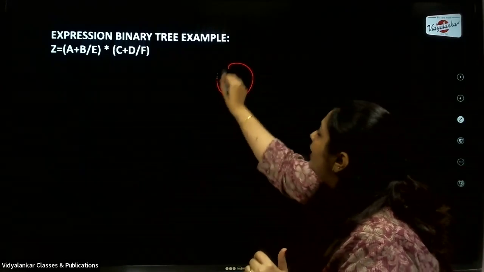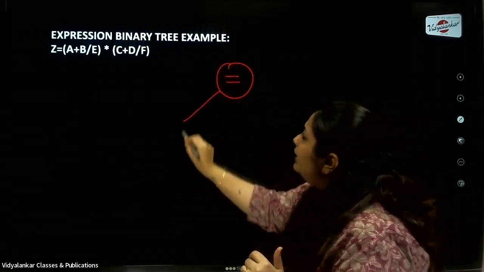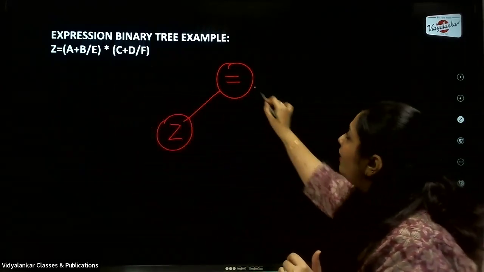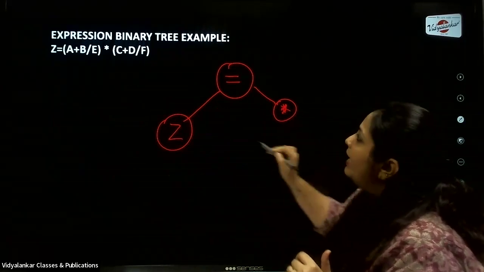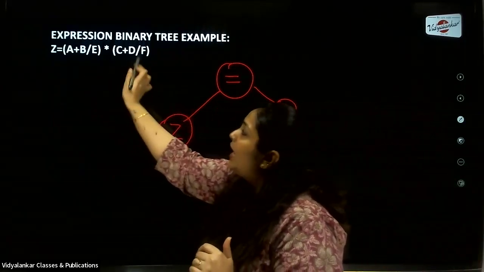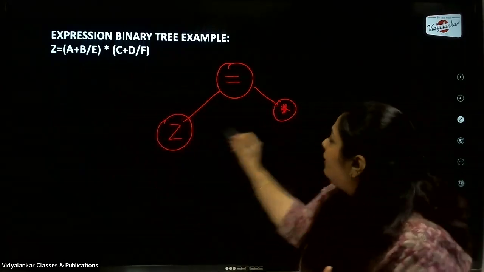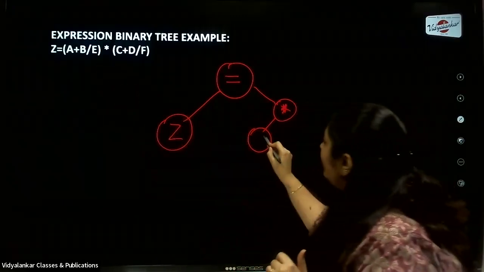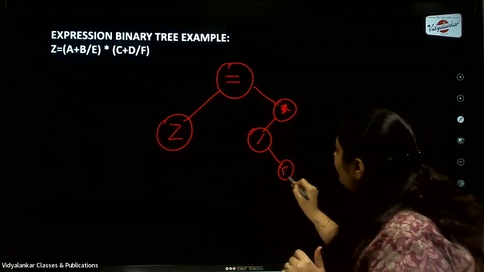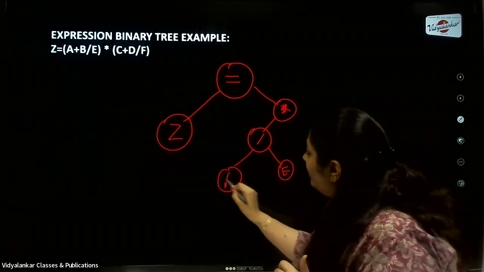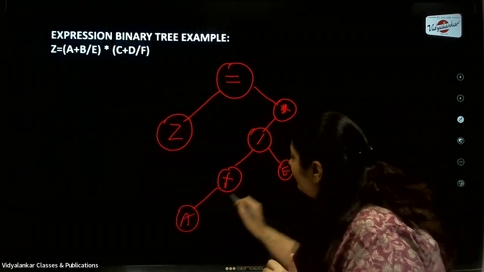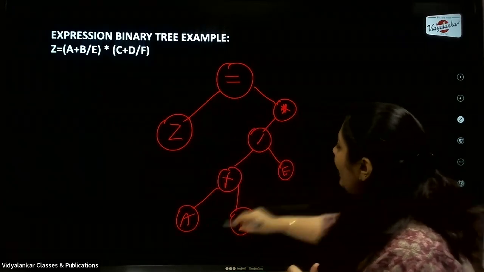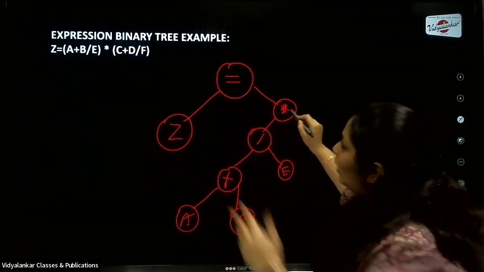So I start with my equal to sign. Then I have Z on the left side. When I come on the right side, I have a multiplication sign. And with this multiplication sign, again, I have the left and the right nodes. So I go on the left side first, and in the left side, again, I have a division sign. On the division's right, I have E. On the left, I have a plus sign, which indicates A plus B. So I've evaluated half of the expression here. So that's Z equal to A plus B divided by E into, now into what?